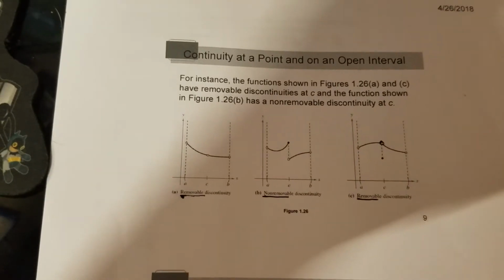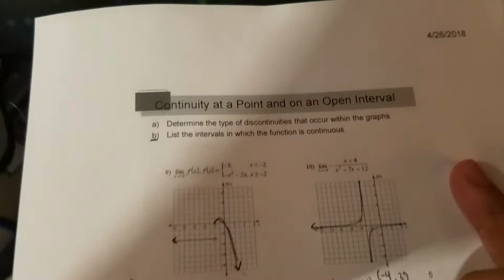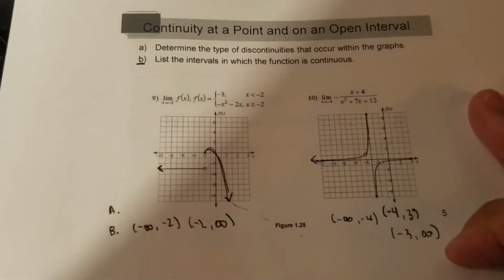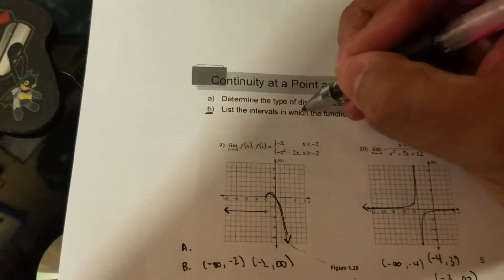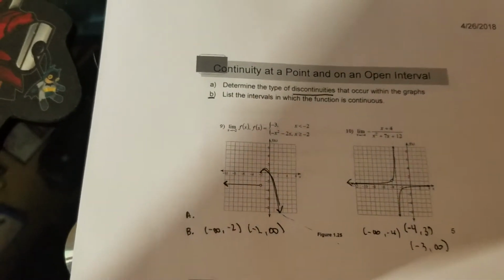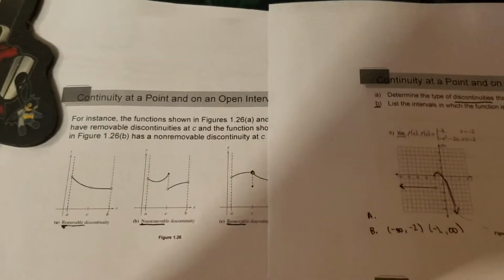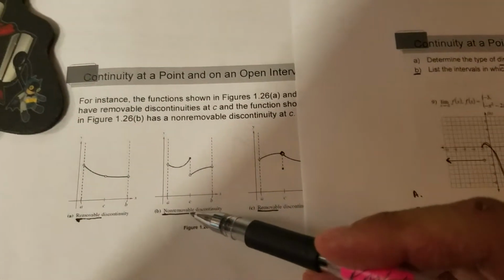So if I want to go back to the other problems, right here, when I ask for what type of discontinuities, I see that there's a real big jump. Let me open up the other one just so you can see it. There's a real big jump, which means it's non-removable.